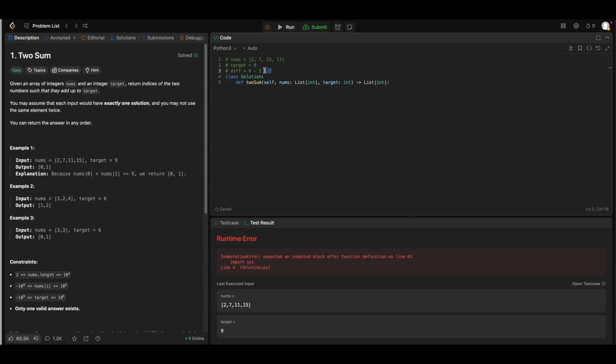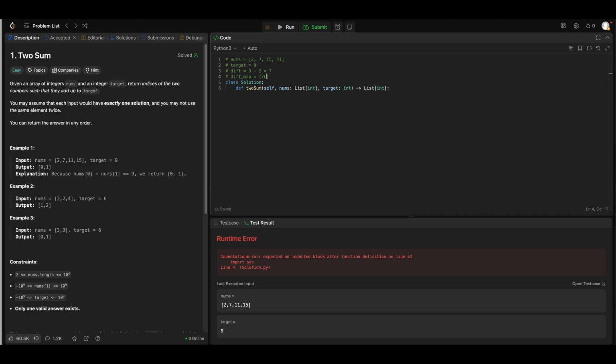What if we reduce the cost of looking up this number in the list? We can probably do that with a map. So let's say we maintain a diff map which will contain this diff and the index at which we saw the diff. So whenever I see the number I am trying to find, I can simply check that the diff exists in the map, and that diff was, let's say, existing for the 0th index, and then I can find the index of the element which would make it 9, and I can return those indexes. Yeah, sounds good.